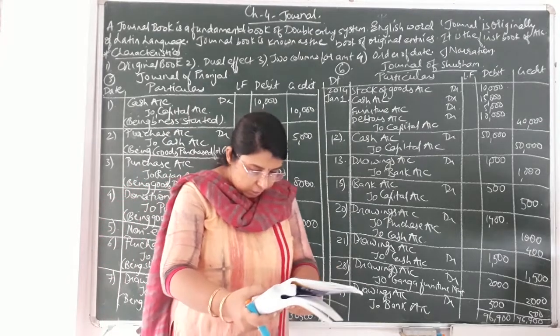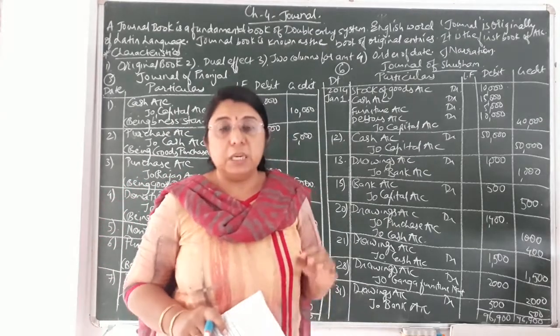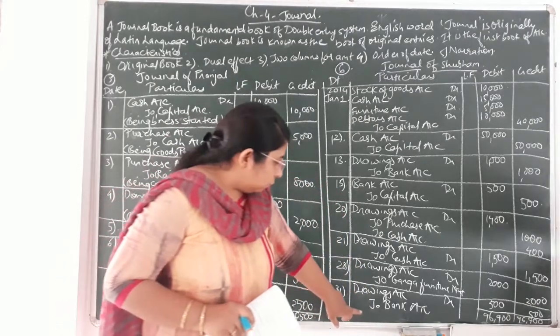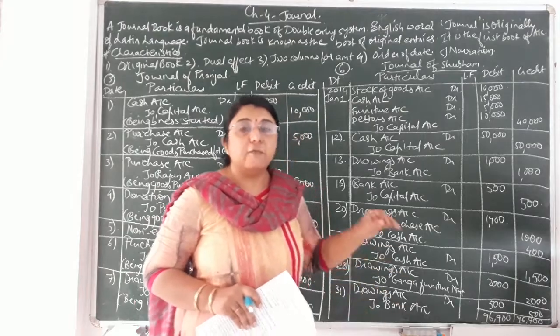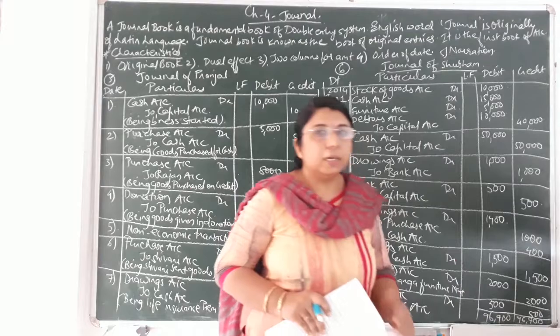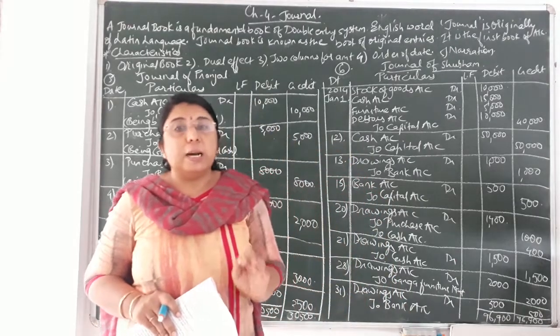Last, 31st date, life insurance premium paid by check. Being life insurance premium paid by check. Okay, so that would be the last narration that you have to write after each and every transaction. And always don't forget to do the total of debit and credit, and that would always come equal.